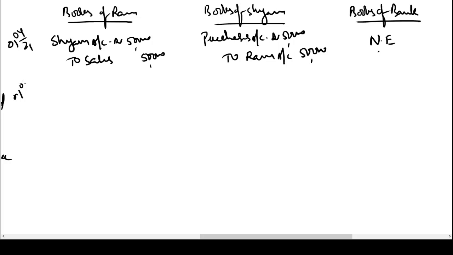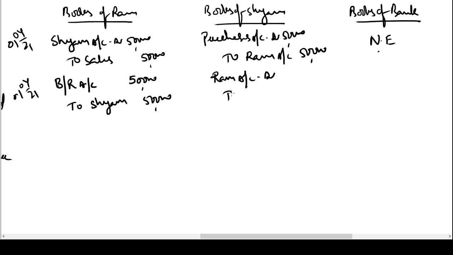On the same day, Ram drew a bill on Shyam. Shyam accepted the bill and returned it to Ram. So what will be the entry in the books of Ram? He is receiving a bill. He is treating this bill as an asset, as a valuable legal document, 50,000 rupees. Who is giving this asset to him? Shyam. Hence Shyam account is credited 50,000 rupees. Entry in the books of Shyam would be Ram account debit to bills payable 50,000. Shyam will call this bill bills payable because he has to pay money on the bill. Ram will call this bill bills receivable because he has to collect money.